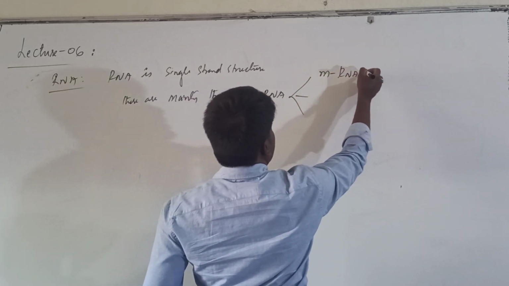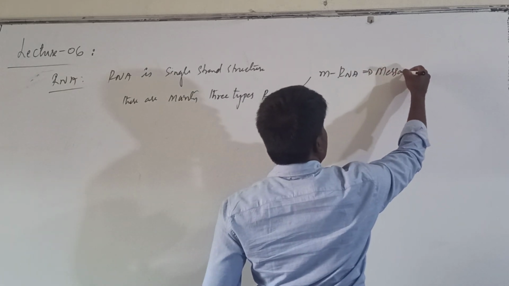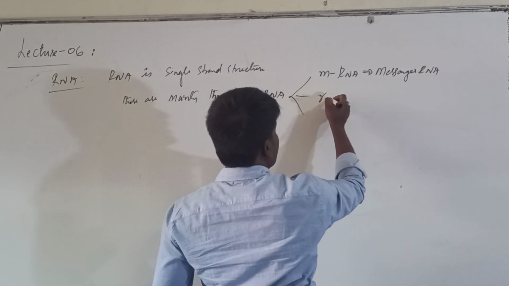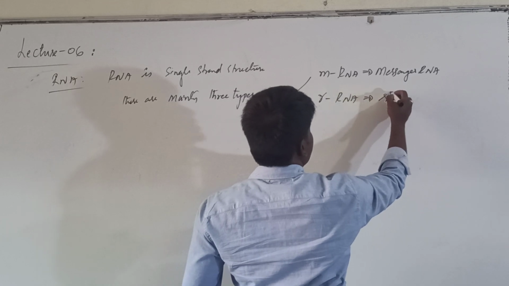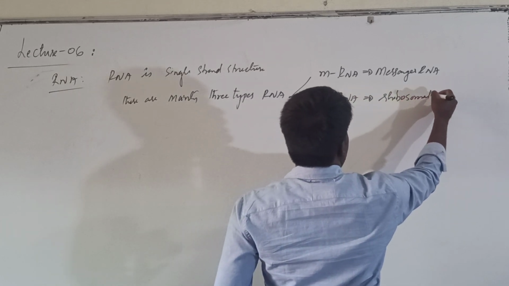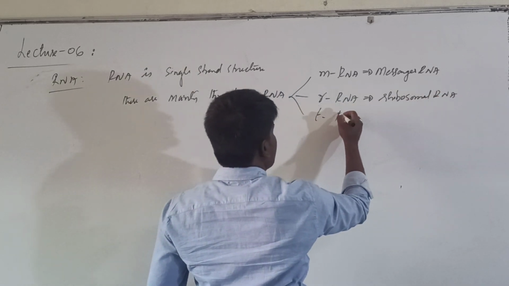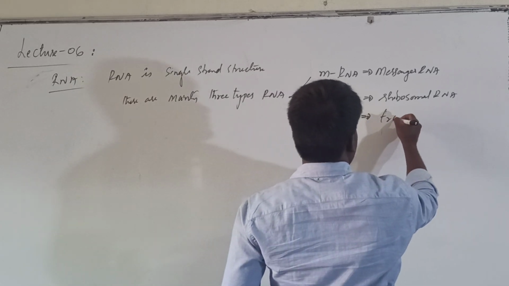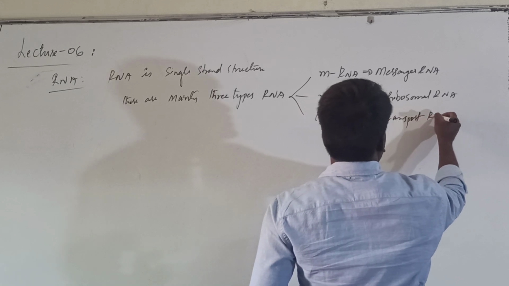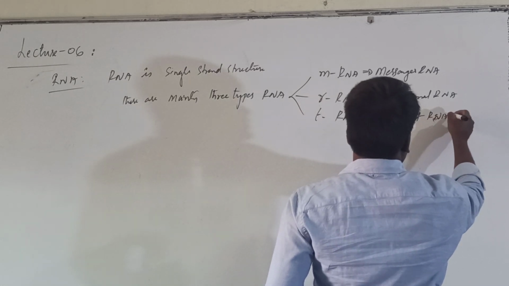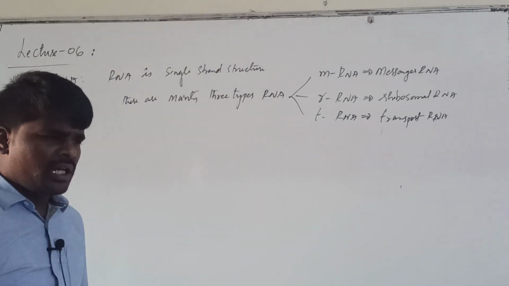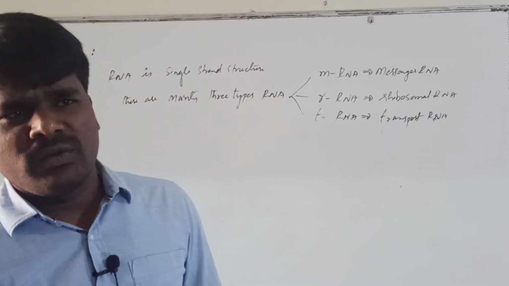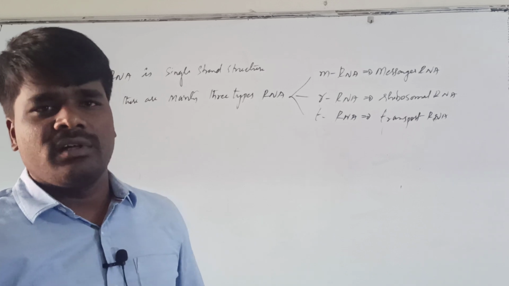One is mRNA, also called messenger RNA. Another is rRNA, ribosomal RNA. The other is tRNA, which is called transport RNA. Now, about the main function of DNA and RNA: in higher organisms, DNA is the main nucleic acid, and RNA is the secondary nucleic acid. It is not responsible for the transmission of genetic information.